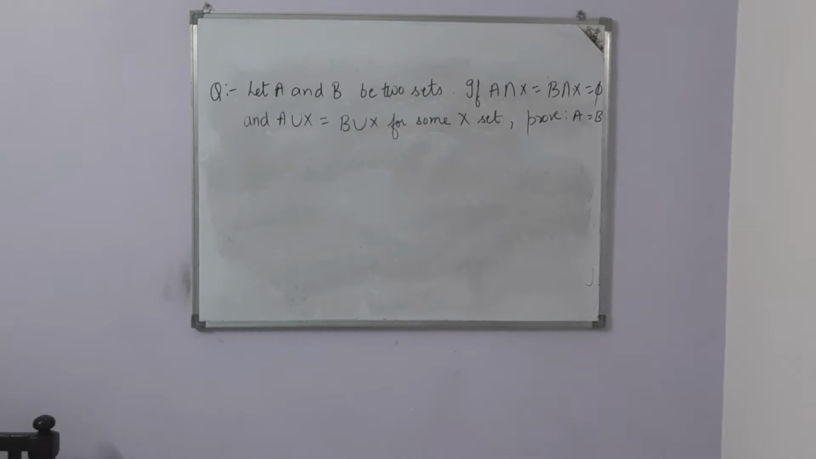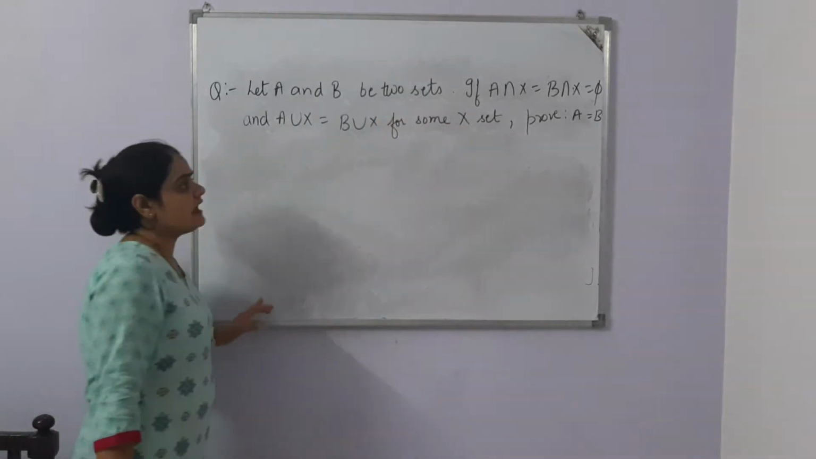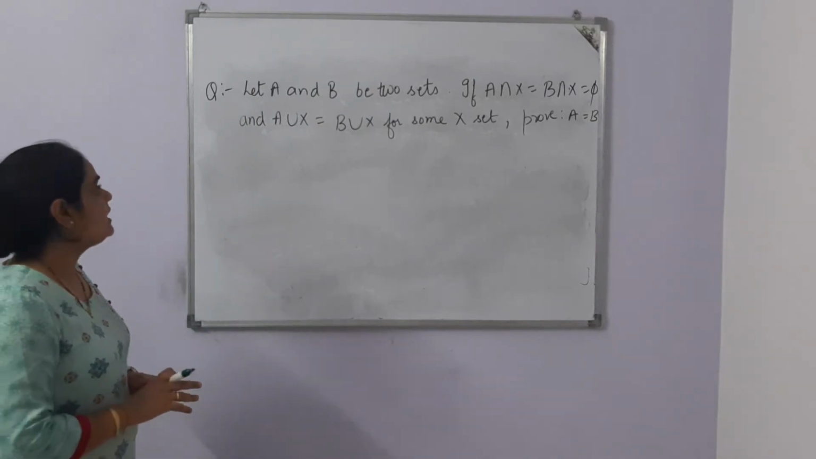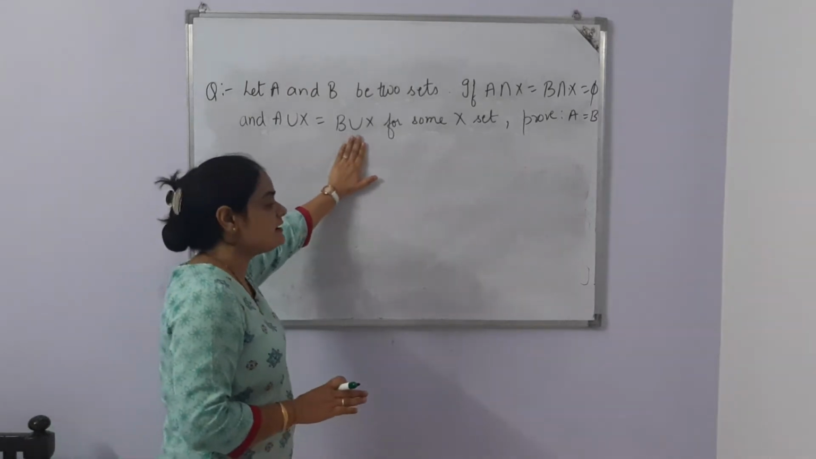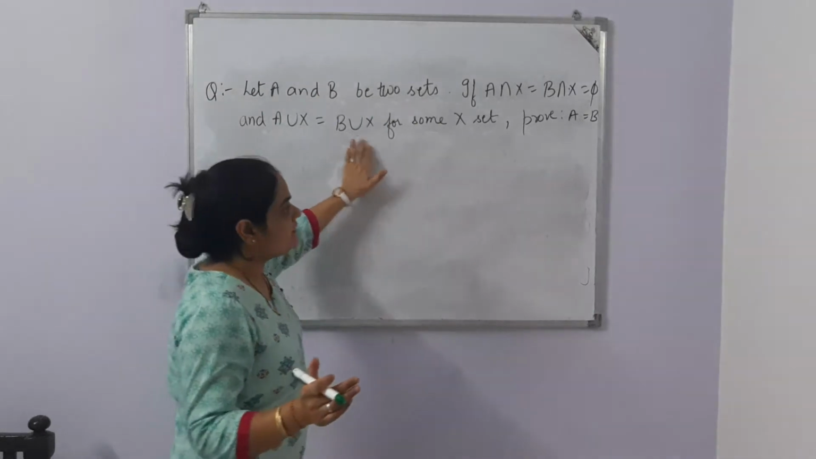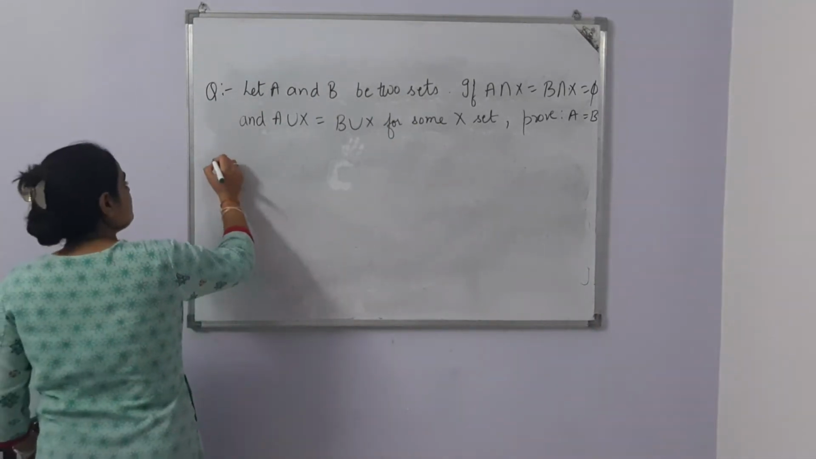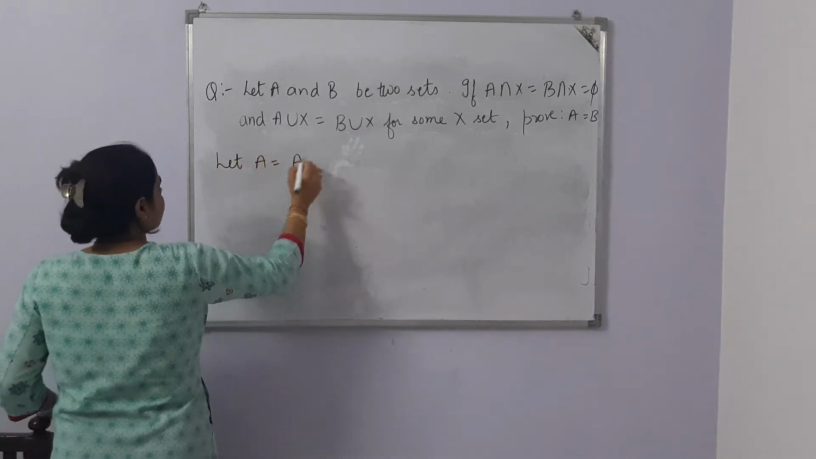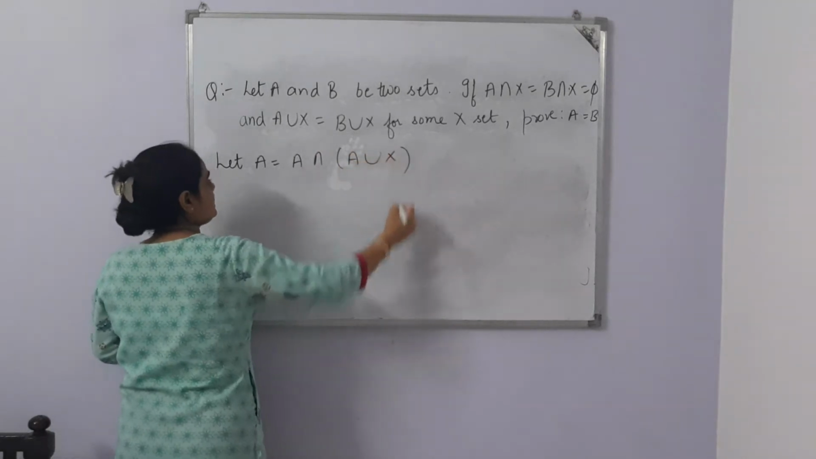The question is: let A and B be two sets. If A intersection X is equal to B intersection X is equal to phi, and A union X is equal to B union X for some set X. Okay, we have now three sets A, B and X, and we need to prove A is equal to B. Now what we'll do, we take A is equal to A intersection A union X.